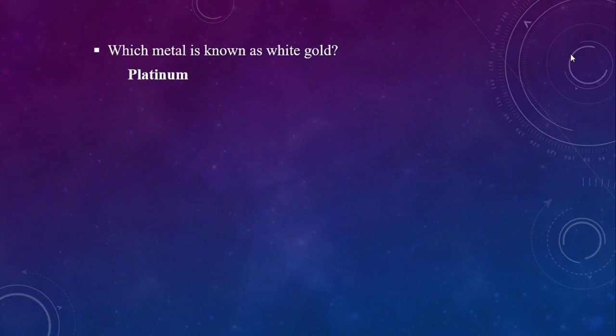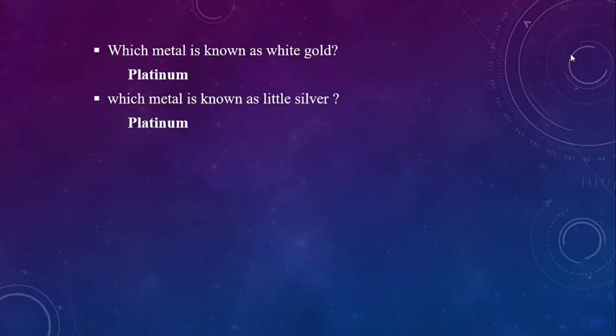Which metal is known as white gold? Platinum is known as white gold. Which metal is known as little silver? Platinum is also known as little silver. What is future gold? Platinum is future gold. So these three points are very important, and don't confuse the second point with quicksilver. We already know quicksilver is mercury, and here we discuss little silver, that is platinum. So quicksilver is mercury and little silver is platinum.